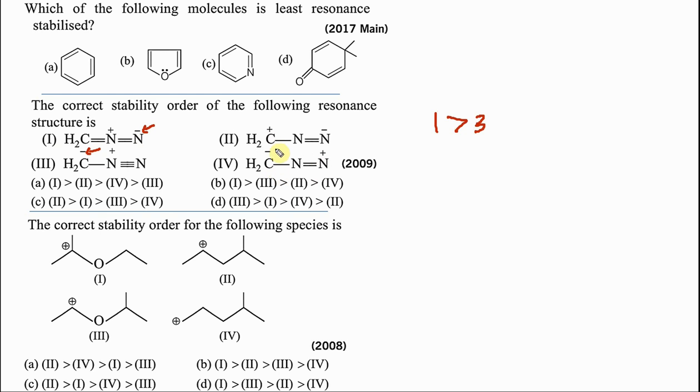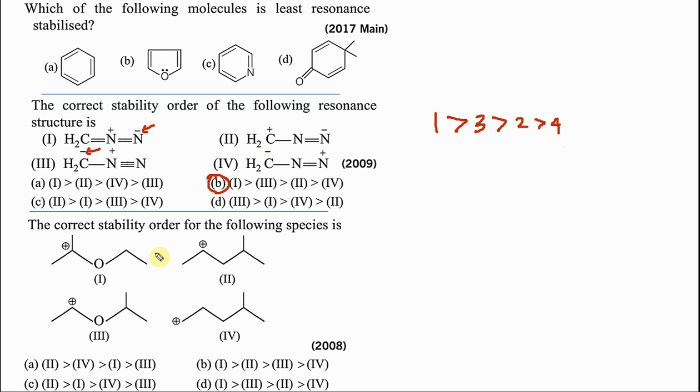Can you have positive charge on carbon or, in reverse, negative charge on nitrogen or negative charge on carbon? Obviously negative charge on nitrogen is more stable because it is the more electronegative element. So hence 1 greater than 3 greater than 2 greater than 4.